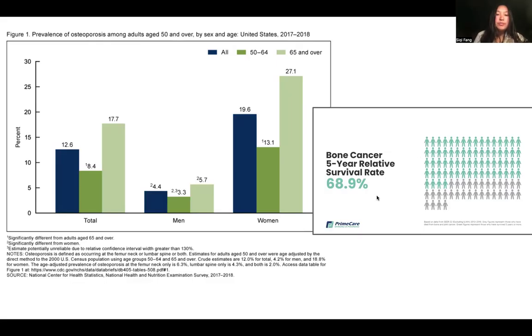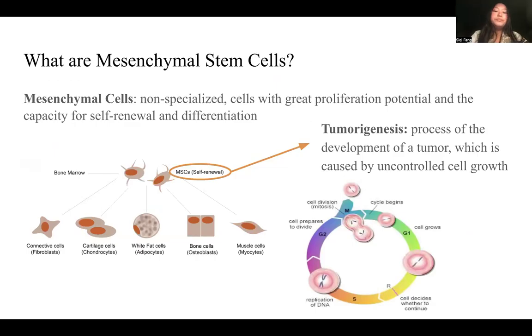Let me introduce you to mesenchymal stem cells. Mesenchymal cells are non-specialized cells with great proliferation potential and capacity for self-renewal and differentiation. In other words, mesenchymal cells can be cloned and grown rapidly into other desired cells. As you can see here, these cells are first derived from bone marrow, then they go through self-renewal, also known as mitosis, and then they can transform into any of these cells down here.